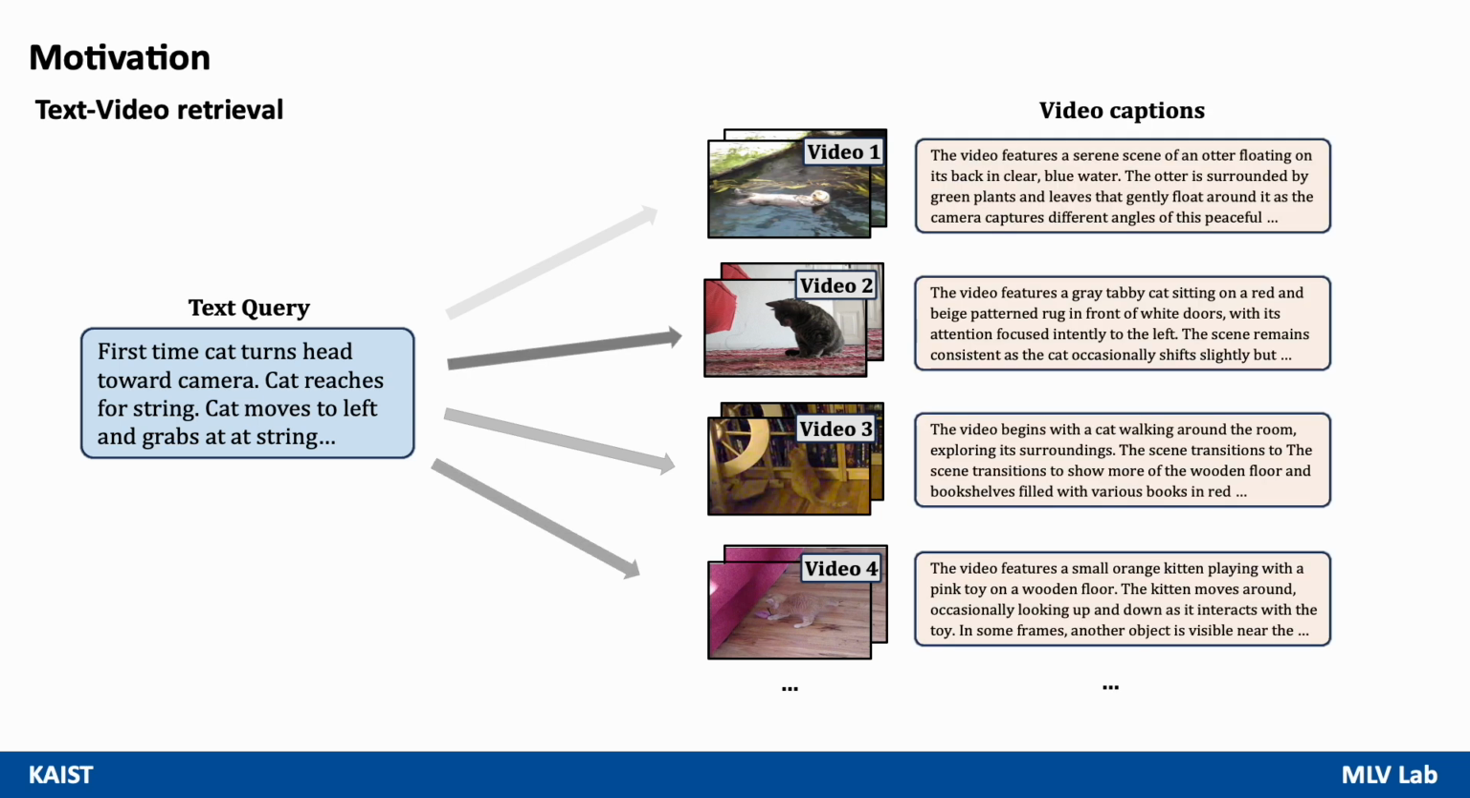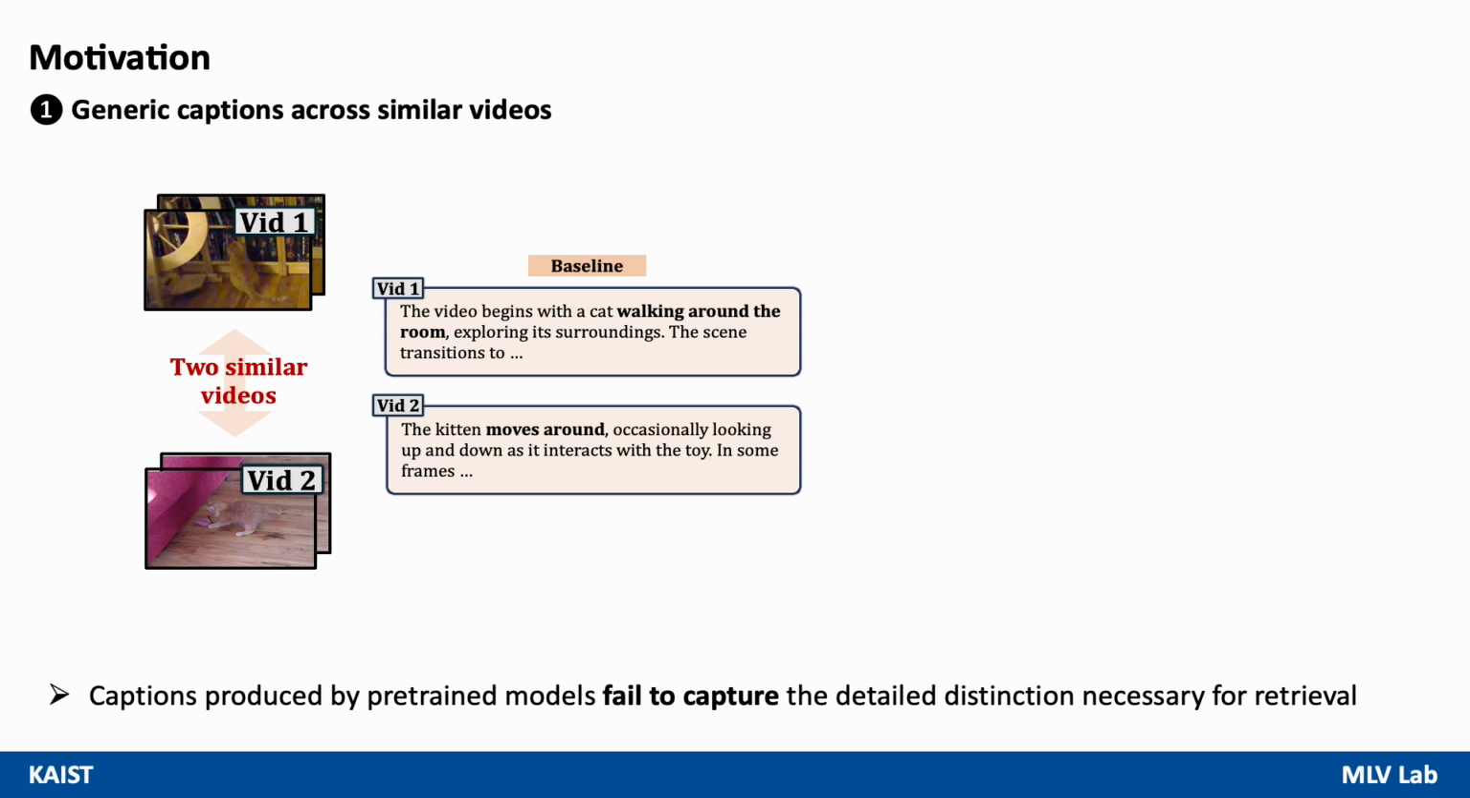One straightforward approach is to use auxiliary captions generated by a captioning model, which provide additional semantic context and help the retrieval model achieve more precise discrimination. However, captioning models often produce generic captions that fail to capture these distinctions, limiting their effectiveness in retrieval. For example, these two similar videos depicting cats in indoor environments may be captioned with generic actions like walking around the room or moves around.